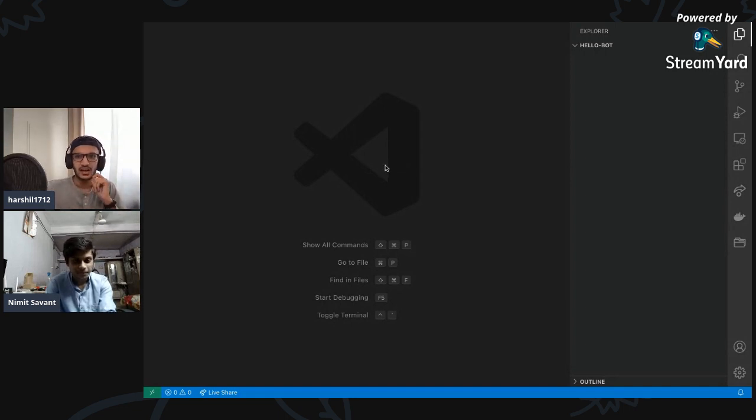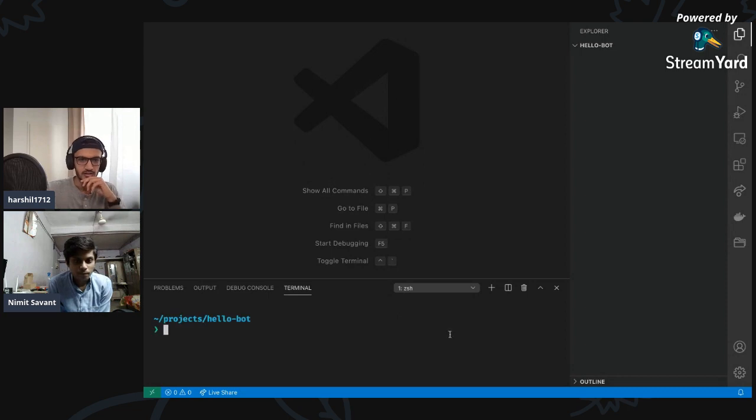Sure. Awesome. So we have VS Code open. What do you want me to do next? Okay, let's first of all open a terminal with this folder open in it. Yeah. So we already have that, but I want to open it in this. Okay. Cool. I got it over here.